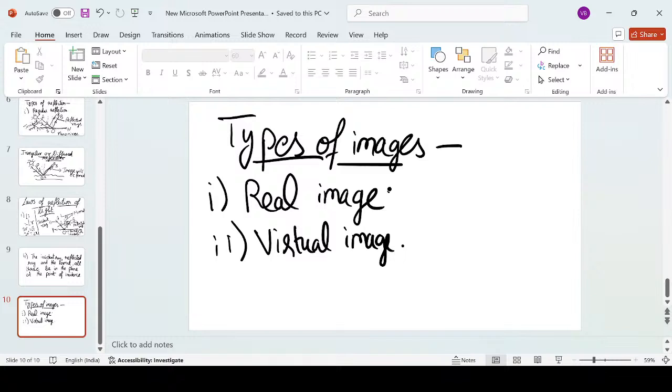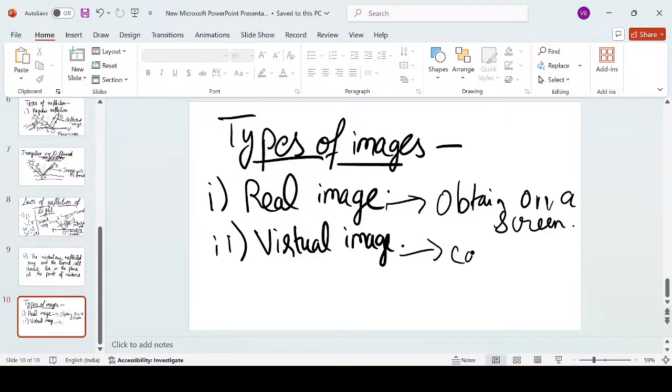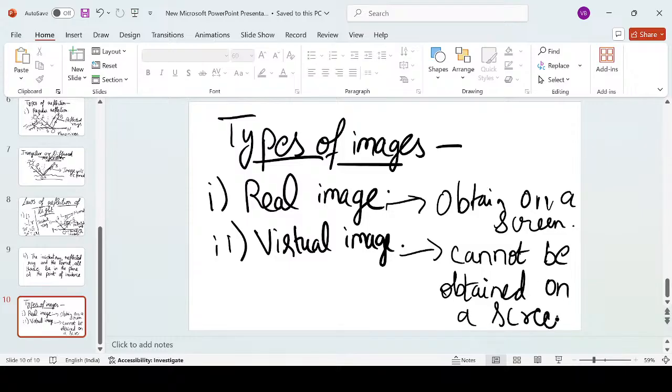So when we talk about real images, real images are those images that we can obtain on a screen. And virtual images cannot be obtained on a screen. We see these virtual images inside the reflecting surface only.